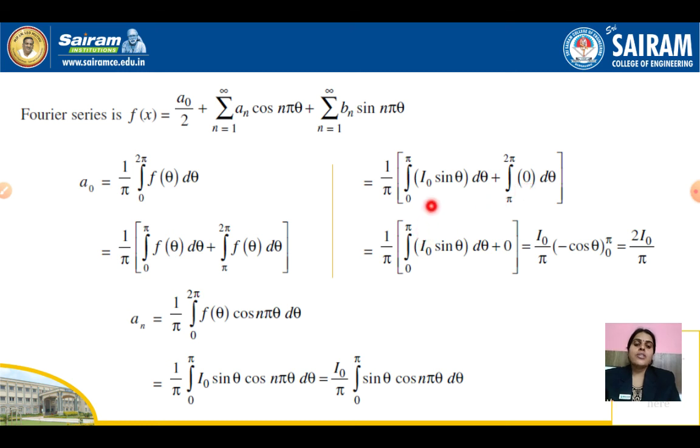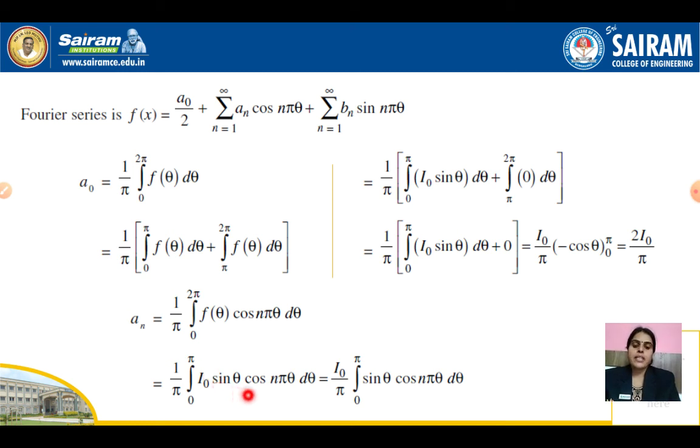On integration, I naught is a constant, so you can write it outside. Integration of sin theta is minus cos theta between the limits 0 and pi, and when we substitute the limits, we get the value of a0 as 2 I naught by pi. Similarly, the an formula is this. This integral 0 to 2 pi can be split into two parts, one is 0 to pi and the other is pi to 2 pi. From pi to 2 pi, f of x is 0, so the integrand does not exist. Only 0 to pi exists.